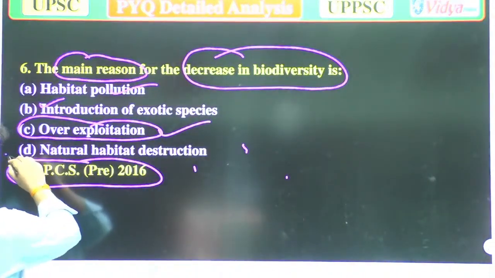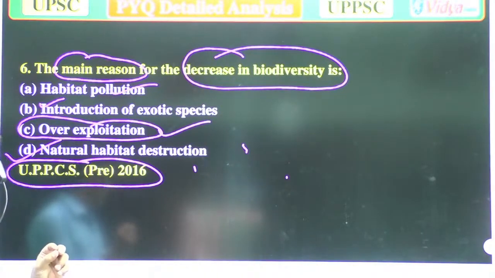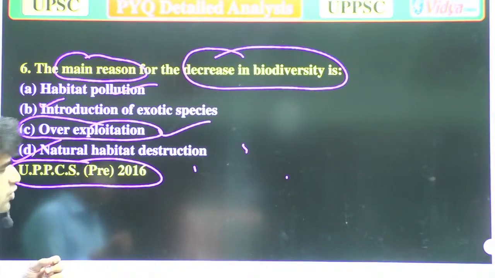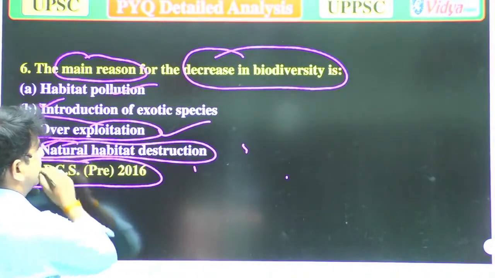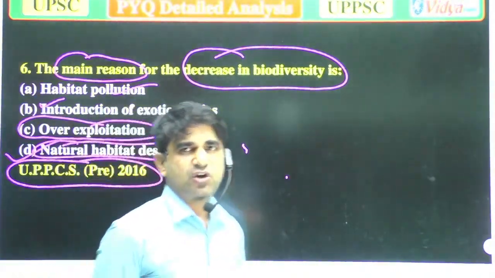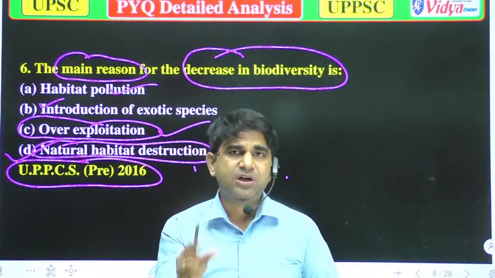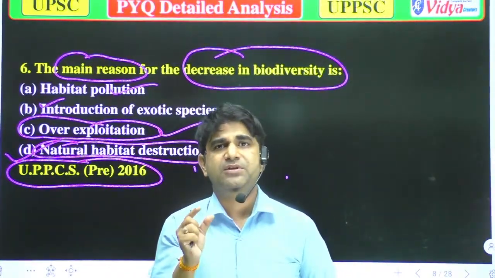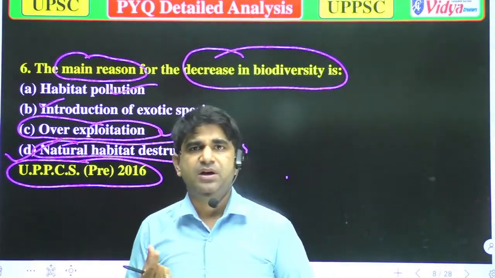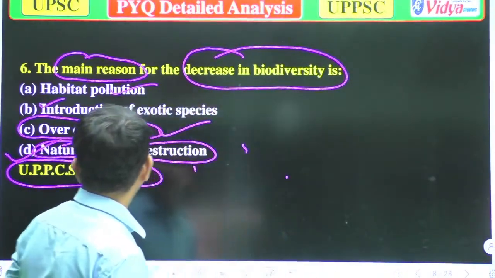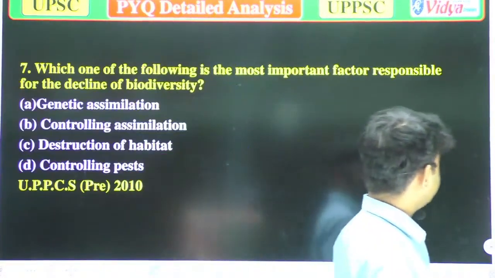But when we talk about option D, natural habitat destruction: if there is destruction of natural habitat, that could totally destroy a biodiverse area. So option D is the correct answer. Now we'll move to the next question.